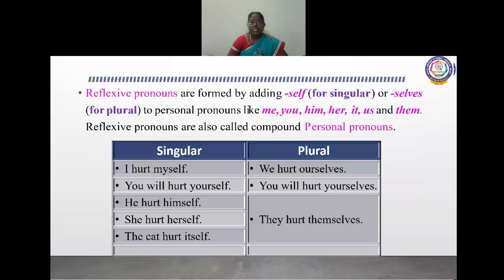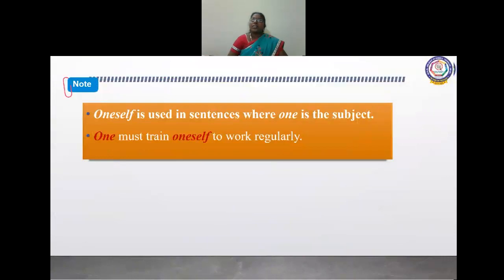I means myself, you, yourself, he, himself, she, herself, the cat, itself. We, ourselves; you, yourselves; they, themselves. You understood, children? Yes. And we can use oneself also when one is the subject. One must train oneself to work regularly.